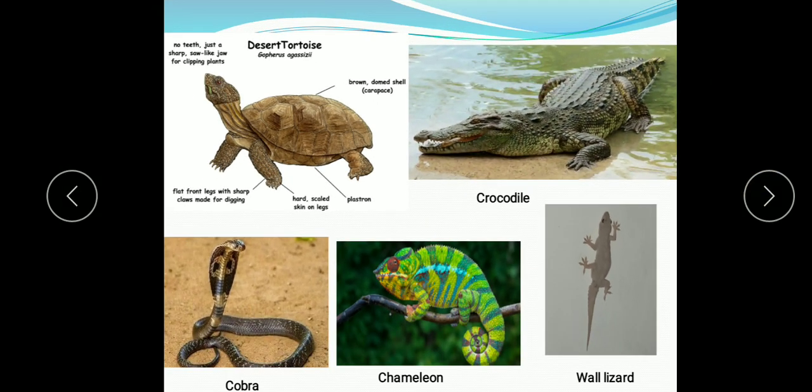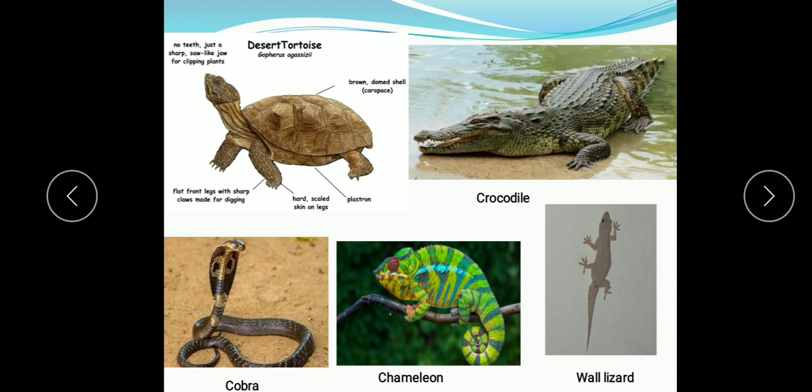And here you will see the crocodile also. This is the hard, dry scales that are present on the skin just for protection. This is cobra, a kind of snake, chameleon, lizard, and here the wall lizard is also an example of the reptilia.